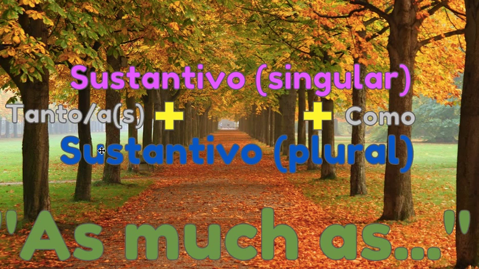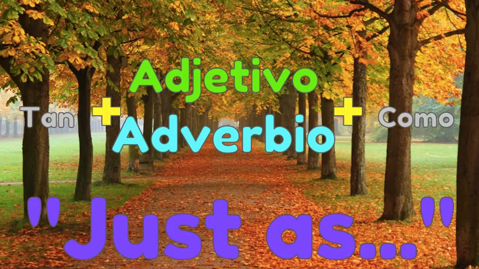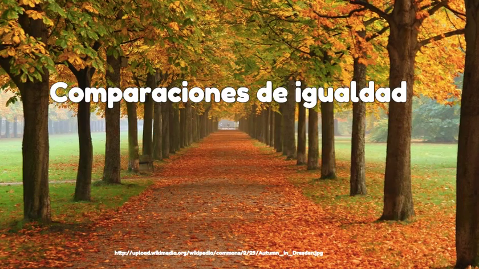And then when we use tanto and como, we're talking about one thing having or doing something as much as someone or something else. So this is just a brief look at the way that we can compare two things that are really similar. Okay, and we call these comparaciones de igualdad.